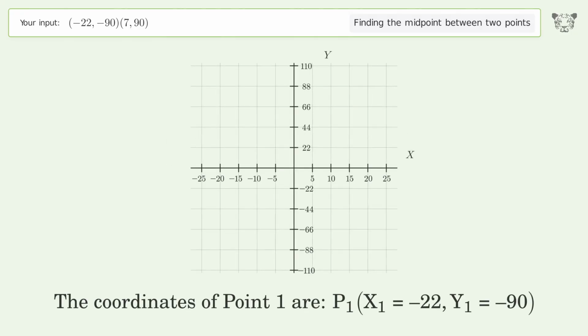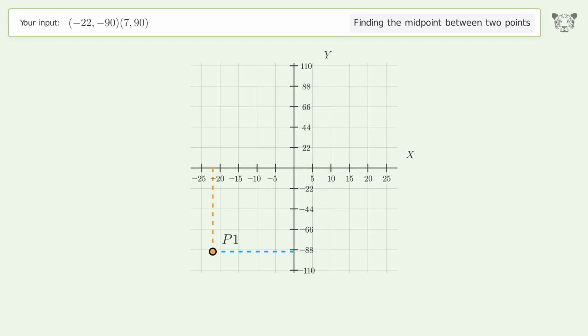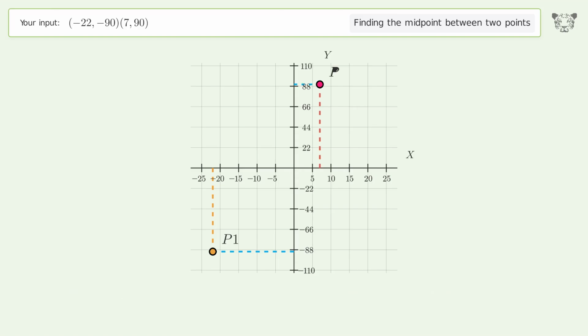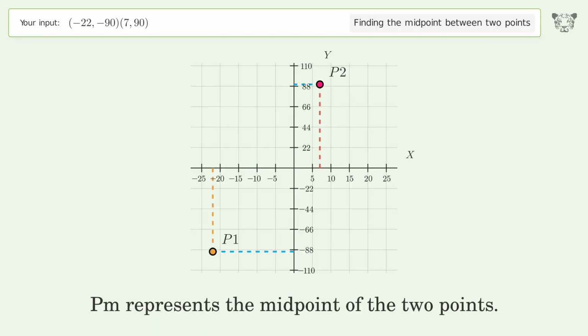The coordinates of point 1 are x1 equals negative 22, y1 equals negative 90. The coordinates of point 2 are x2 equals 7, y2 equals 90. PM represents the midpoint of the 2 points.